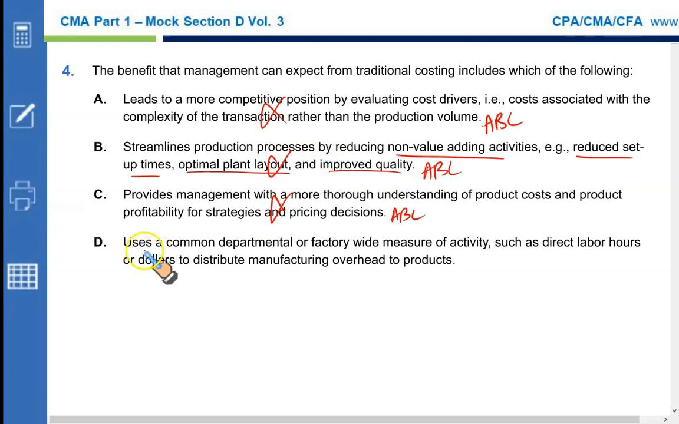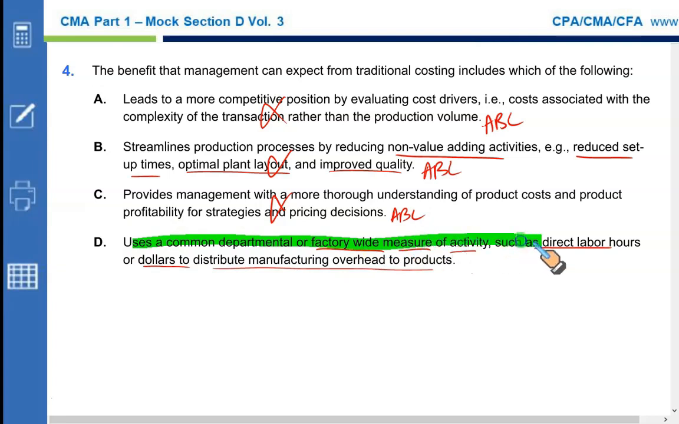What about D? Traditional costing uses a common departmental or factory-wide measure of activity, such as direct labor hours or dollars to distribute manufacturing overhead. That is true. That is very true. We use a rate based upon labor hours, machine hours, number of units, labor cost, prime cost, and we apply this rate to the production. This is true in traditional costing and right option.